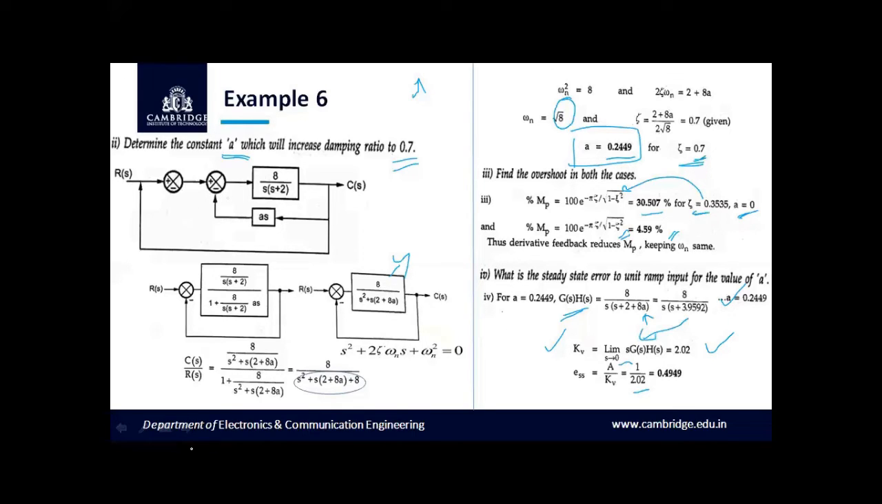So we have obtained the expression for ESS also. This problem is again a very important university question. It's a combination of the time domain specifications as well as the steady state error.